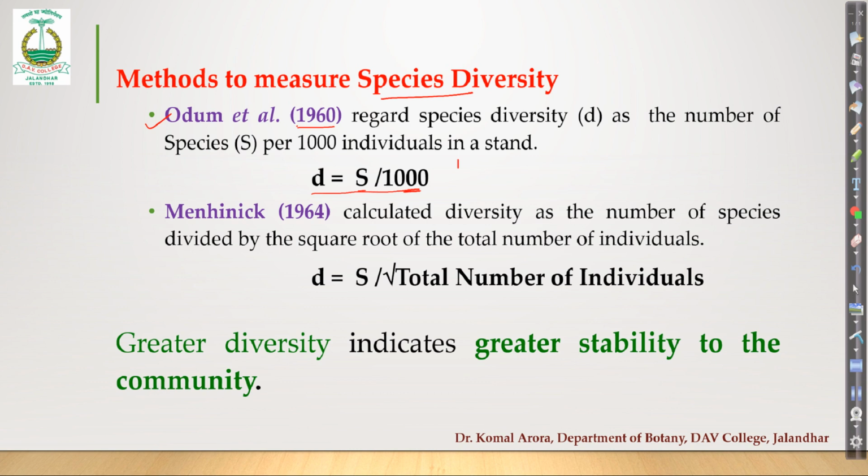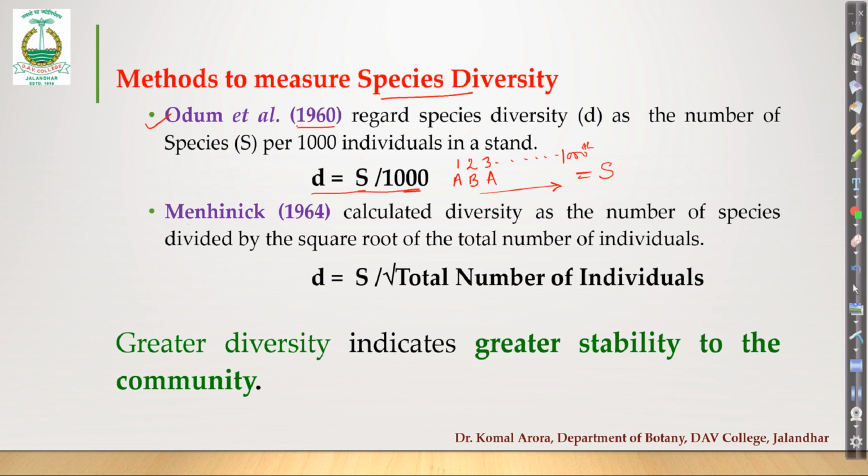You observe the first individual and identify its species, then the second individual, the third individual, and so on. The same species may be encountered. Till the 1000th individual, you record the types of species. That will be species richness divided by 1000, and that will give you the species diversity of that community.